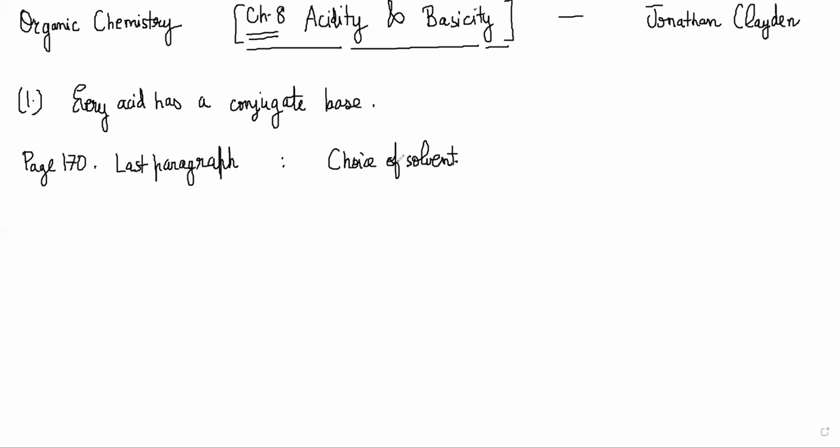He's saying it would be impossible to do this in water, since the strongest base we can use is hydroxide, OH minus. If you add a base stronger than hydroxide, it won't deprotonate your compound. It will just deprotonate water and make hydroxide anyway, right? So basically, the major reaction is always between the stronger acid and the stronger base.